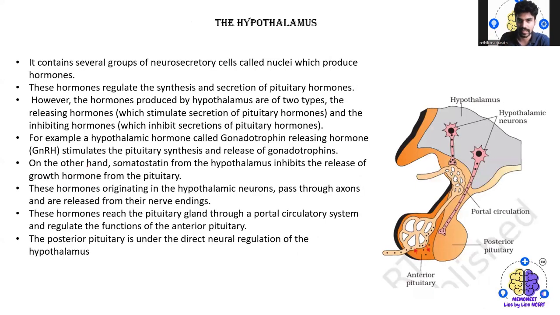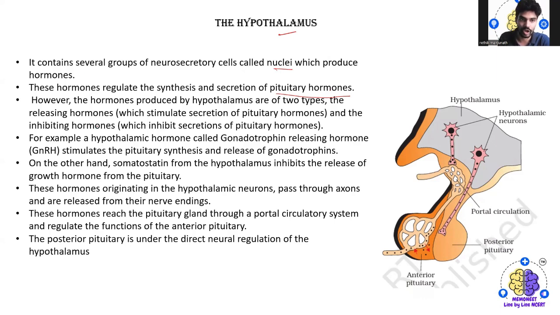which we are going to discuss. Coming to the hypothalamus, it contains several groups of neurosecretory cells called nuclei, which produce hormones, and these hormones regulate the synthesis and secretion of what? Pituitary hormones. The hormones produced by the hypothalamus are of two types.